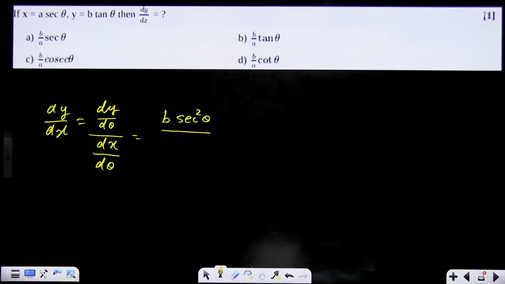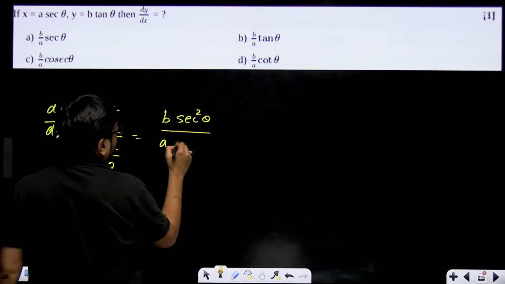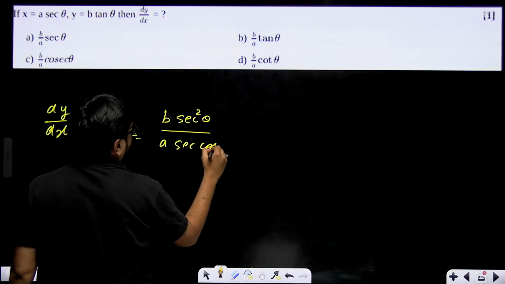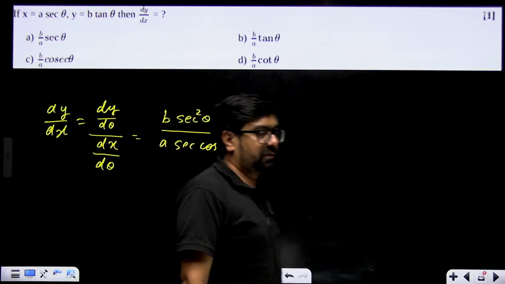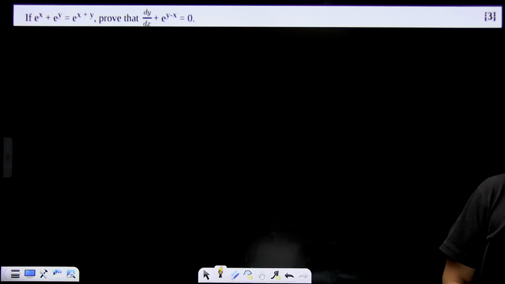Dx by d theta, that means a into sec cosec, right? So just divide both of them. This is how you have to find it separately. All right.